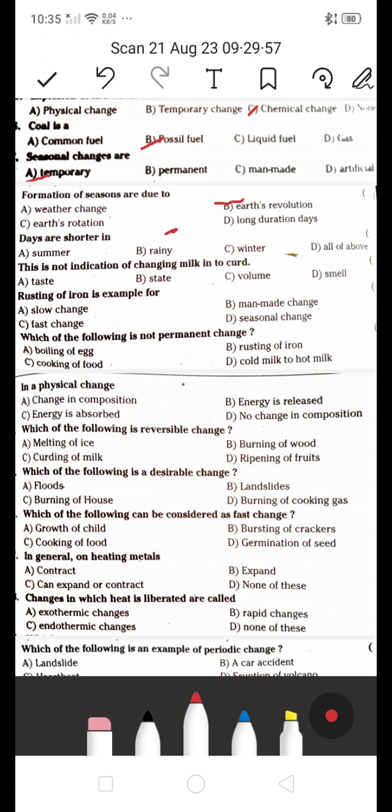Next, days are shorter in summer, rainy season, winter, or all of the above. Which is the right answer? Days are shorter in summer season or rainy or winter. It's the winter season కదా.